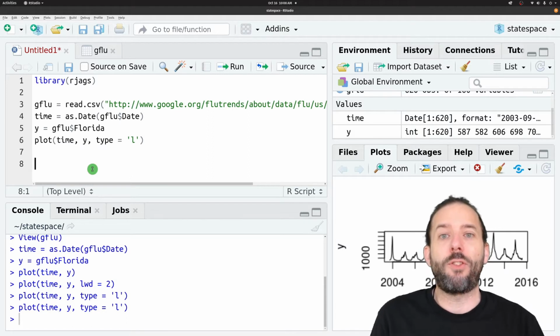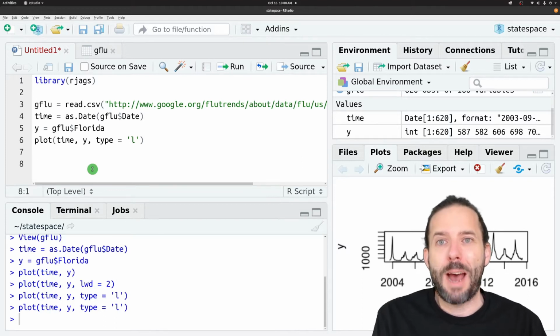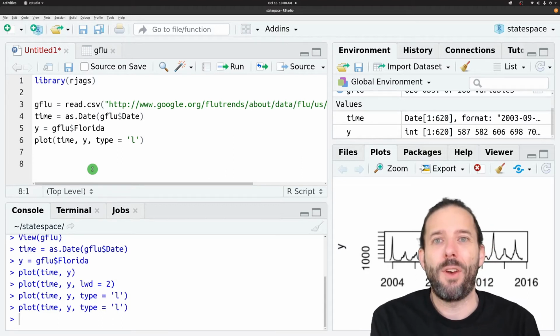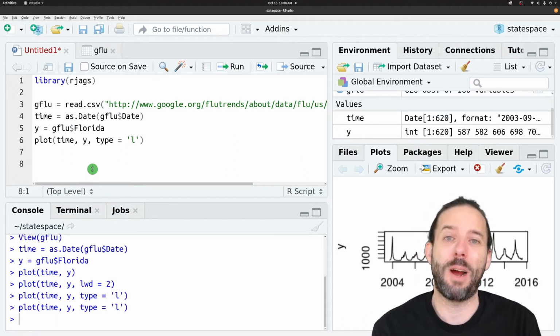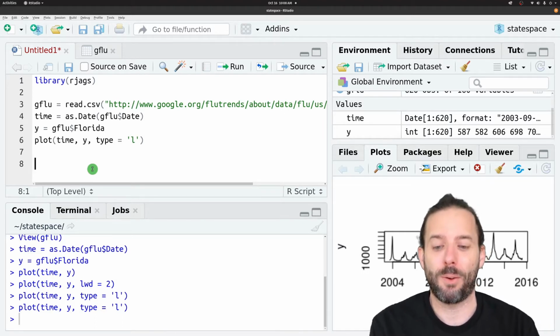And we're going to start with the simplest possible model that there is, which is a random walk. So we won't worry about having a mean or a coefficient associated with our x at t minus 1 step. We'll basically just have x at t is equal to x at t minus 1 plus some error.